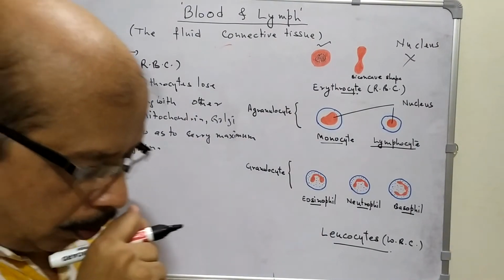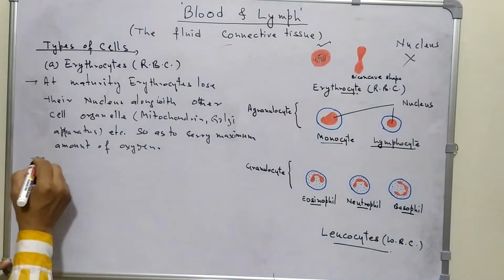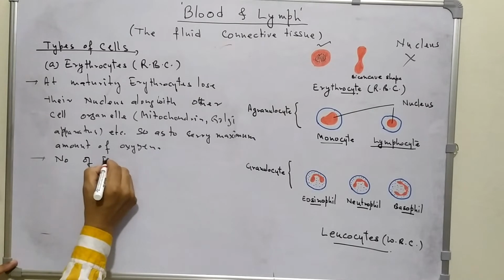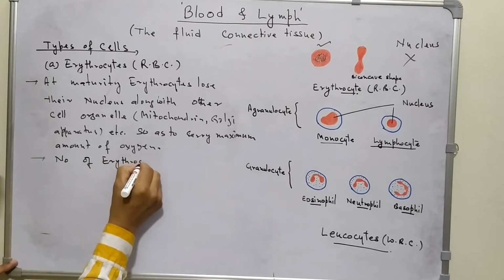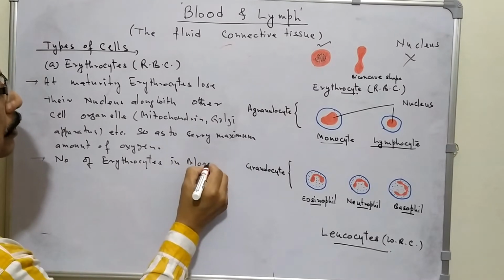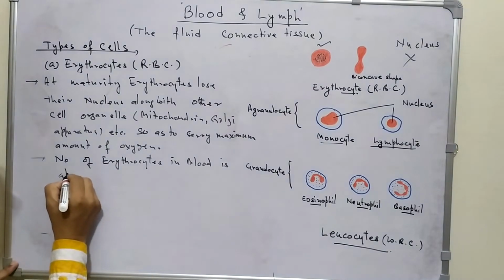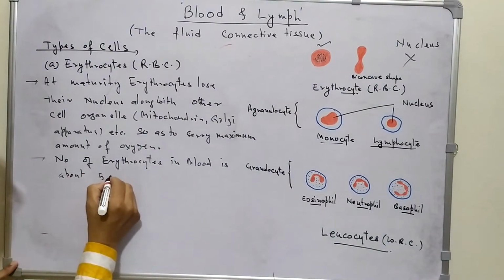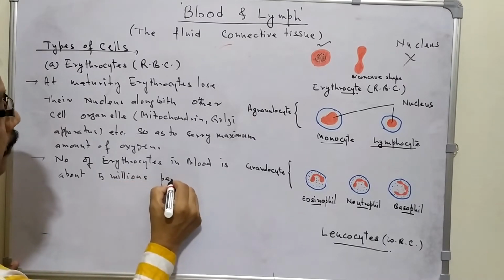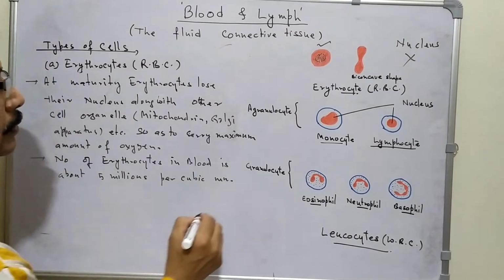Now, one more thing. The number of erythrocytes in blood is about 5 millions per cubic millimeter.